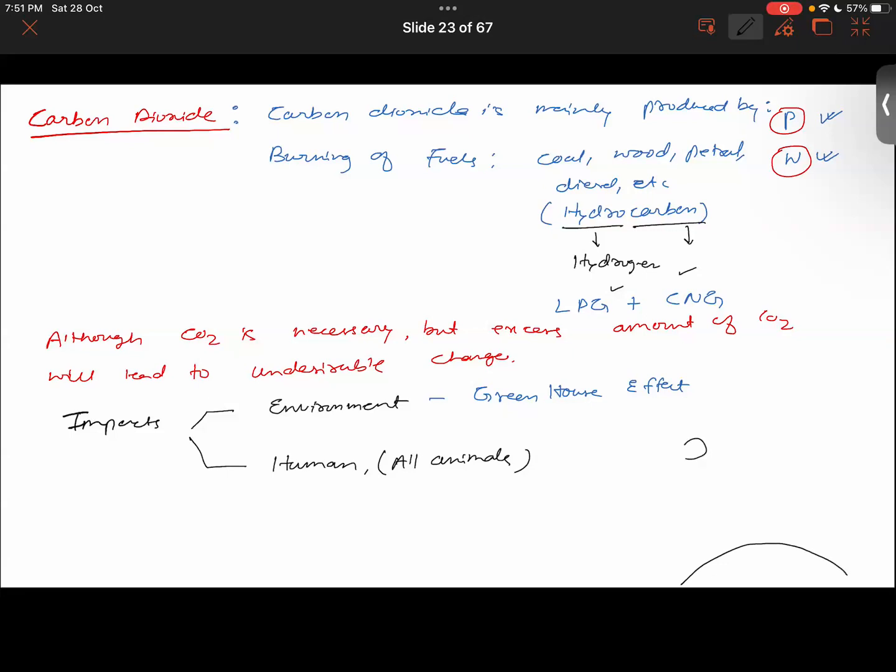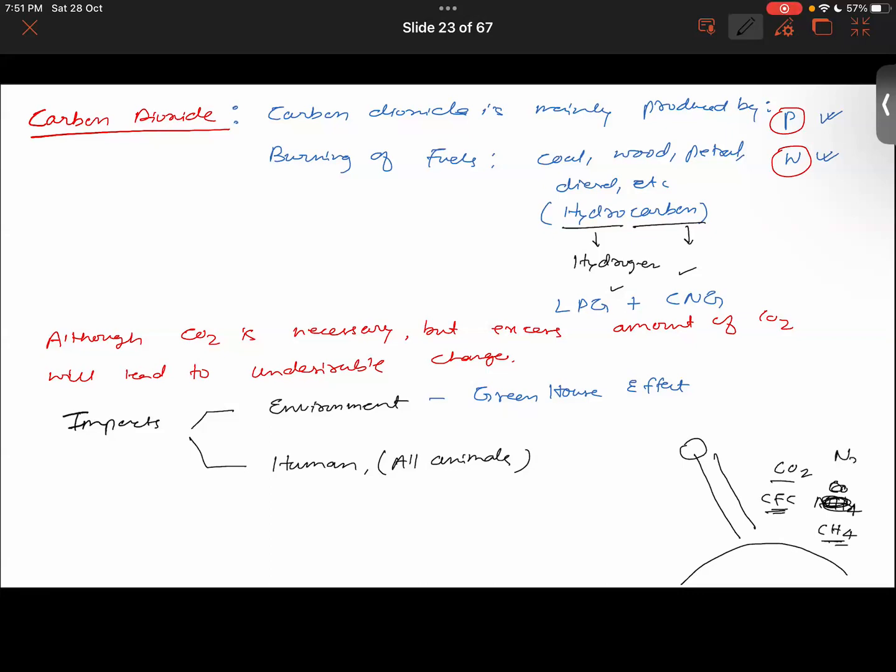Whatever heat is coming from the sun, molecules present like carbon dioxide, CFC and methane, CH4, are the greenhouse gases basically, right?